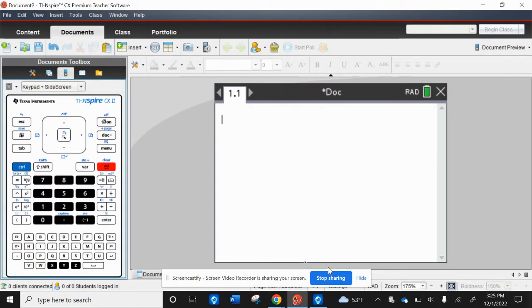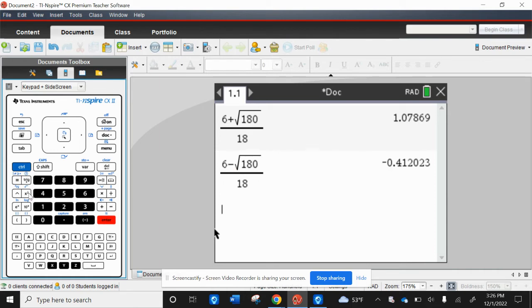So to do that, we're going to press Control, divide, 6 plus Control square root of 180 divided by 18. Now that rounds to be 1.08. And then I can highlight, enter, change the plus to a minus, which would be negative 0.41.